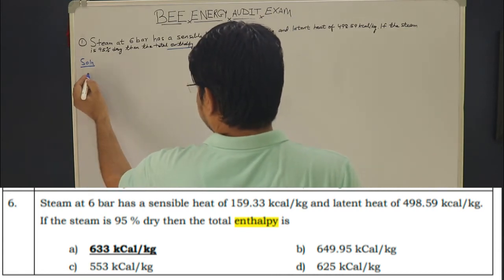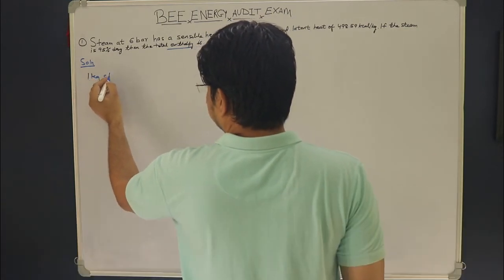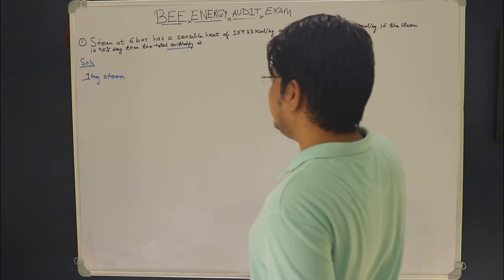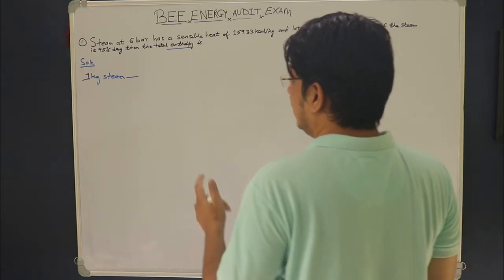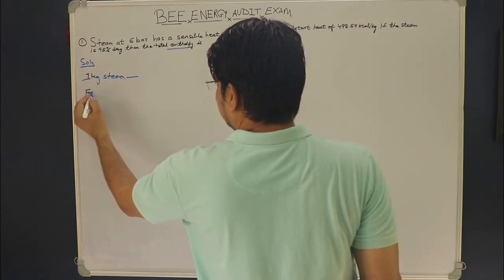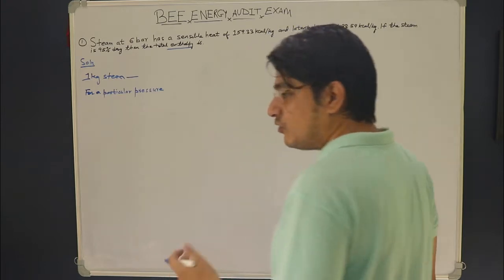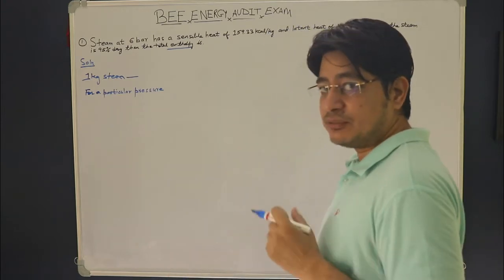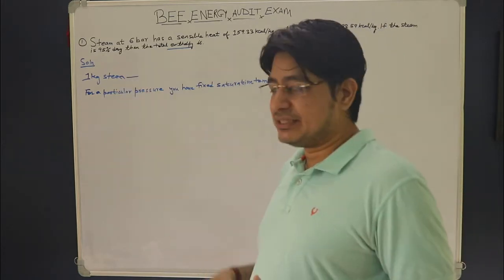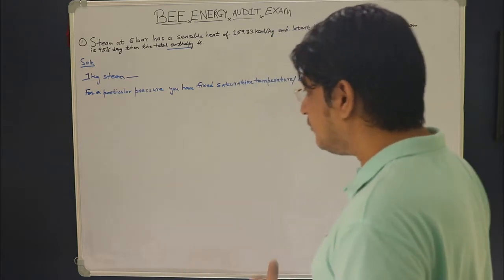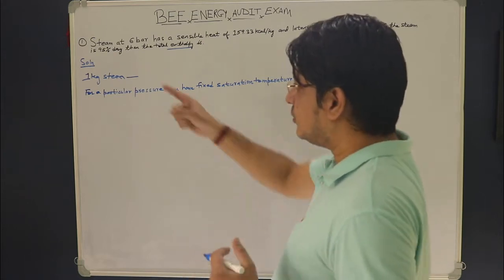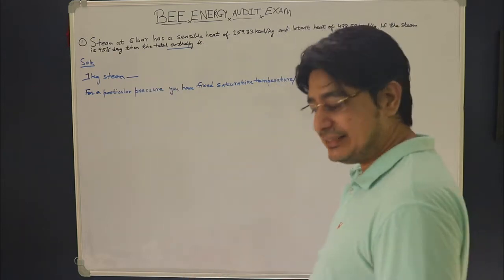So I will be taking 1 kg of steam which is at 6 bar pressure. As I have already told you, for a particular pressure you have got a fixed saturation temperature, or the boiling point you can say. Now first we will realize how the steam which is 95% dry is getting formed. I will assume that the saturation temperature or the boiling point corresponding to 6 bar pressure is T degree centigrade.